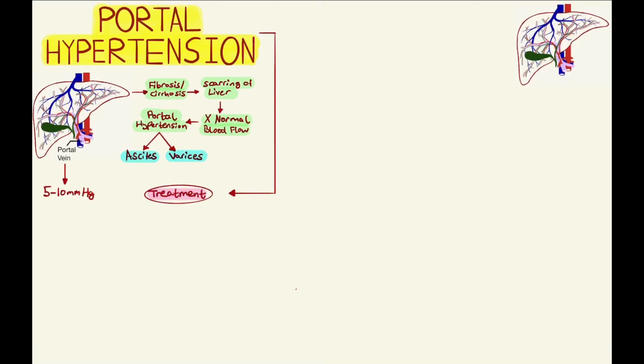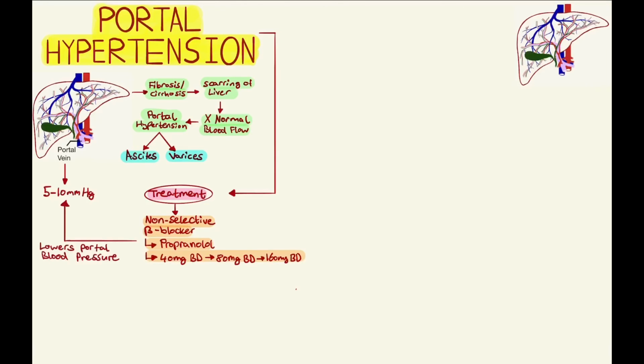Treatment of portal hypertension involves giving a non-selective beta blocker such as propranolol, starting at a dose of 40 mg twice a day, increasing to 80 mg and 160 mg twice a day if needed. This then lowers the portal blood pressure back to normal.